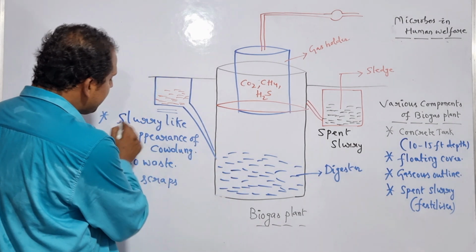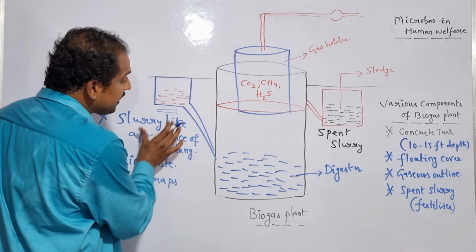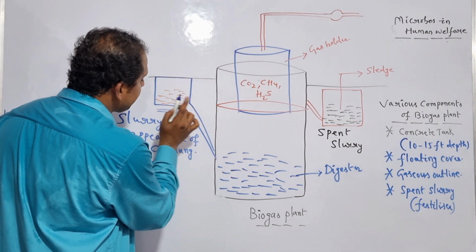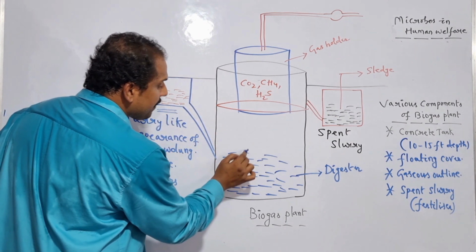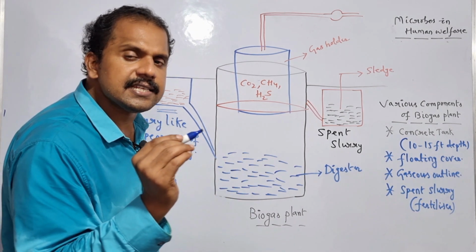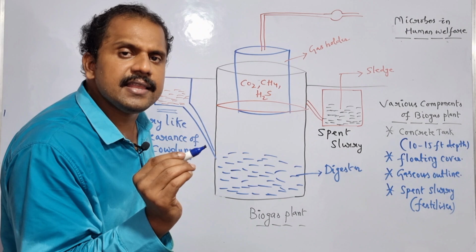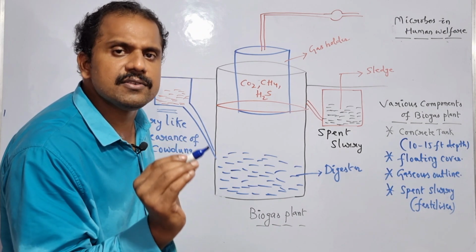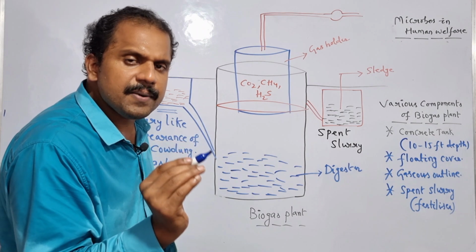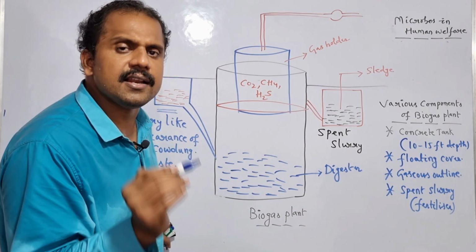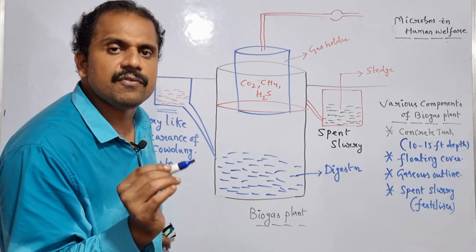Once all these organic materials are successfully subjected to the concrete tank by taking the advantage of a specific outlet, the organic material successfully oxidizes in the concrete tank by taking the advantage of specific anaerobic microbes, which are nothing but methanogenic bacteria. Once the methanogenic bacteria oxidize the organic material, it leads to the formation of what?